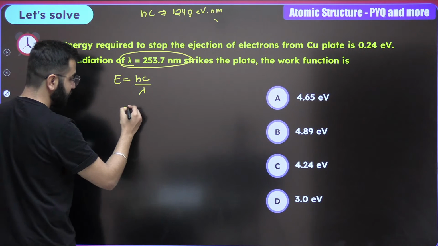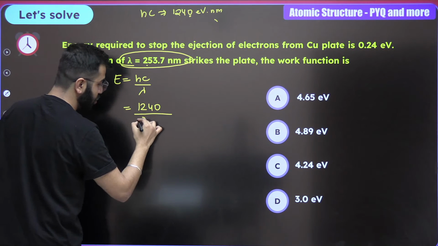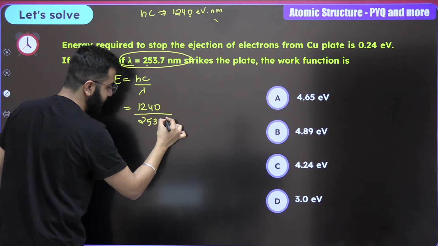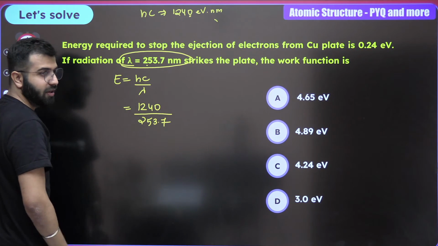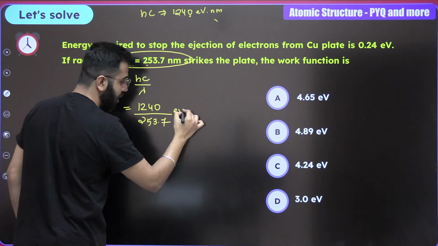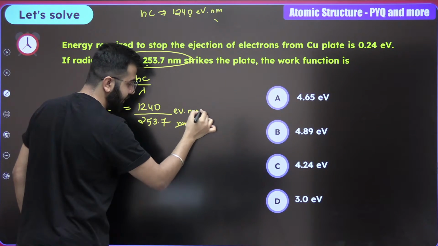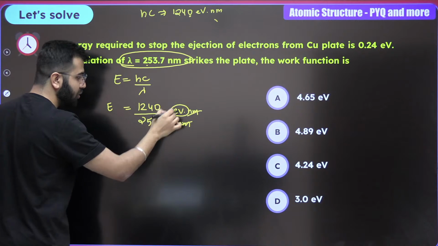So now write it. 1240 upon 253.7. That's the eV. The answer that you are going to get is now going to be in eV, because eV nm over nm gets cancelled. You are just getting energy.